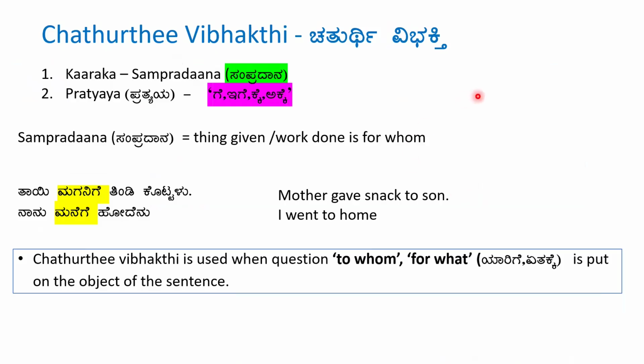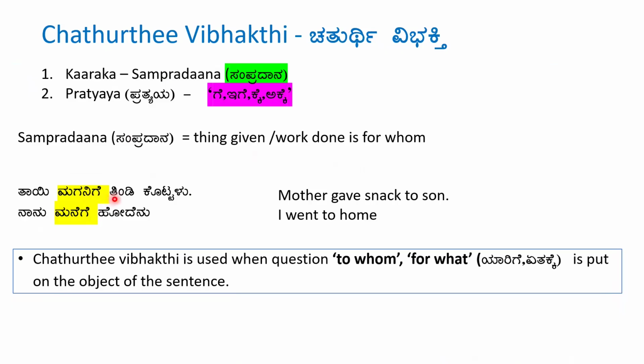Now, let's see Chaturthi Vibhakti. The Karaka is Sampradana. Pratyaya is Ge or Ige or Ke or Akke. So, what does Sampradana mean? The thing given or work done is for whom? So, let's see with an example.